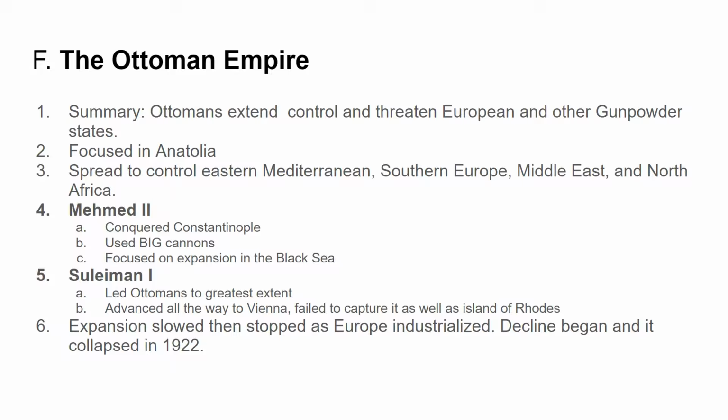Suleiman I, or Suleiman the Magnificent as he is known, also very cool pictures of him if you want to pause and Google. He led the Ottomans to their greatest extent territorially. He advanced all the way into Vienna, so he's knocking on the doors of Europe, but that conquest failed, and they also lost an important battle at Rhodes, and so they're stopped from pushing too far into Europe. They slow their expansion, and then as Europe industrializes, they begin to have weapons to fight off the Ottomans, and the Ottoman Empire starts to decline in the 1800s, and then in 1922 it collapses because it's on the losing side of World War I.